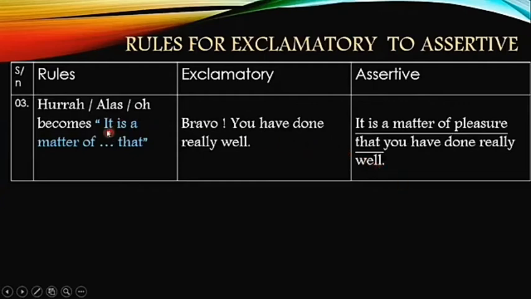Rule number 3 says hurrah or alas or oh becomes it is a matter of dash that. The name of the expression or feeling that these words are conveying is going to be added in this gap. For example, bravo, you have done really well. Here, using the word bravo, we are appreciating someone. So the speaker might be very happy or very pleased. It can be converted into assertive in this way: it is a matter of pleasure, or it is a matter of joy that you have done really well.